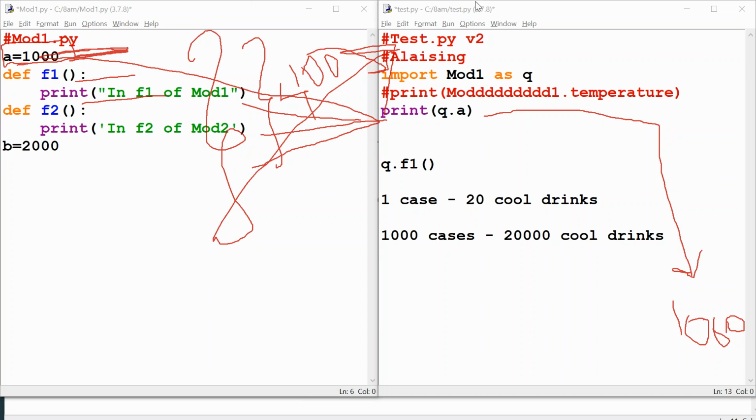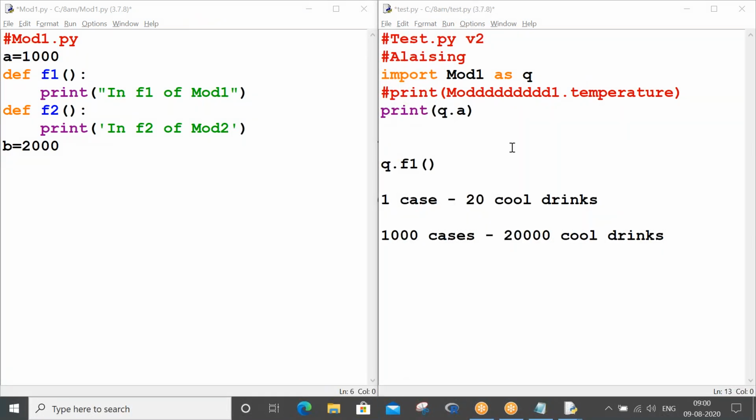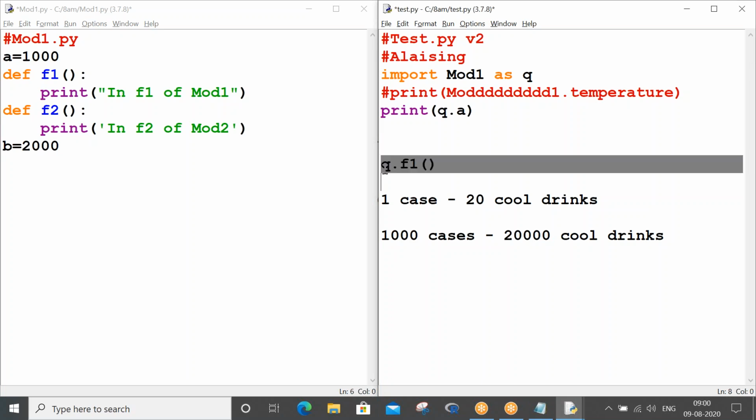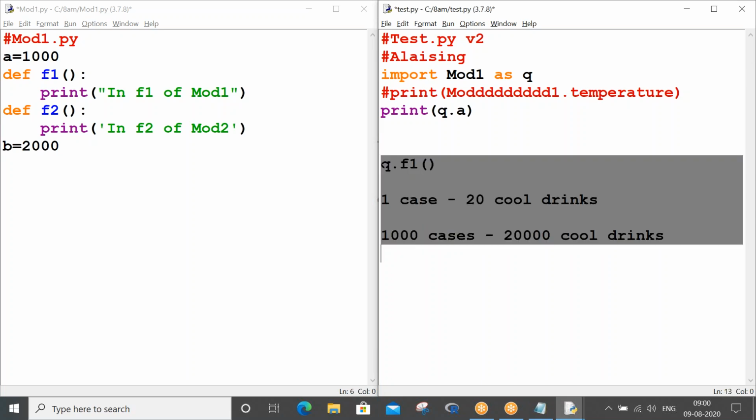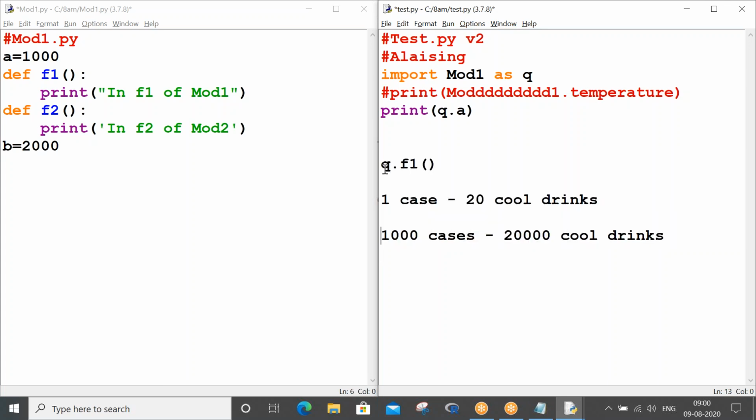Sir, you may say, what's wrong, sir? We are not losing anything. So let it be like that. If all 100 properties come, it is always good. No, because tomorrow I might use F2, day after tomorrow I might use F1 or the B variable, right? Likewise, I can utilize whatever I want. Hello, if you want it tomorrow, you bring it in tomorrow, not today. Today you want only A, so bring in only A. Tomorrow, if you want F1, you bring in F1. Dynamically, you keep modifying it, but don't bring in all 100% of the properties at a time.